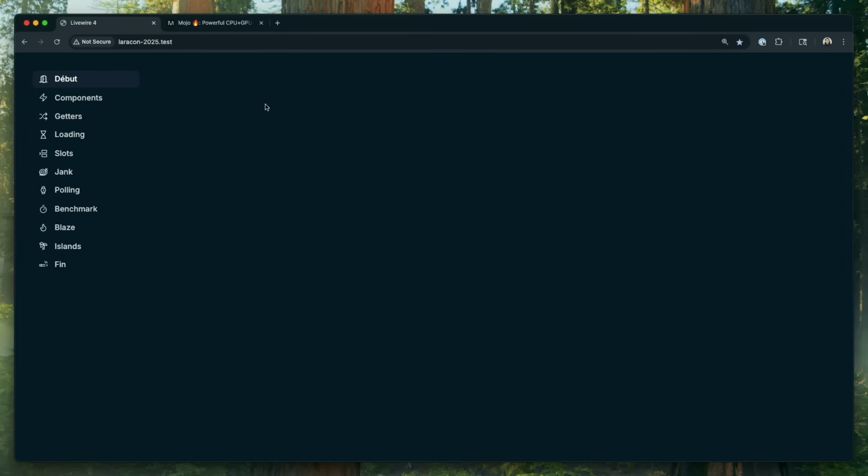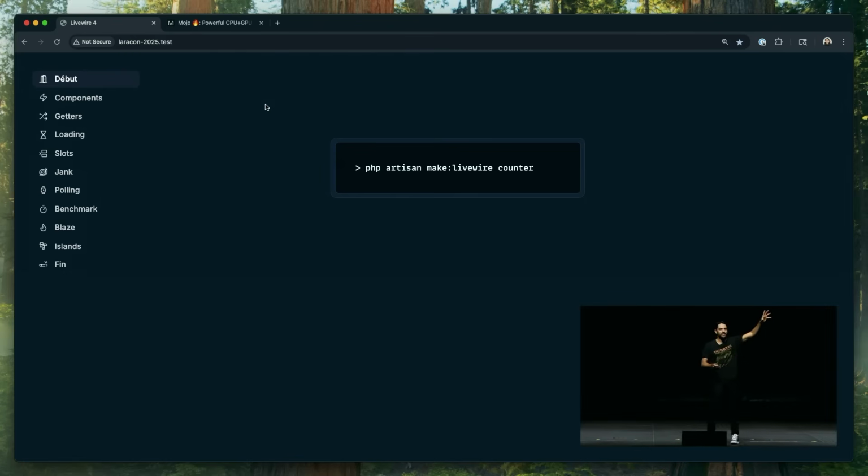Okay, so in the beginning, there was a simple, beautiful artisan command: php artisan make:livewire show-profile. But show profile is too realistic of a component. So we're going to use counter, because that's what you should be building in Livewire. So make:livewire counter. It was a simpler time. You run this command, and you get two files in your project. You get a class in your app directory, and you get a view in your resources directory. Everybody's happy. Who makes their Livewire components like this right now?